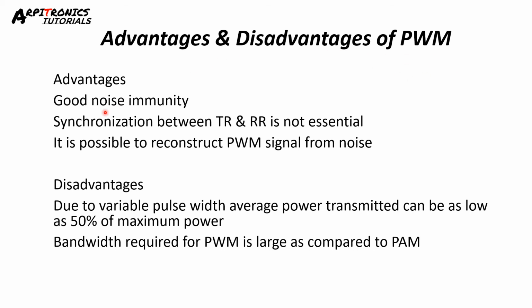Now, advantages and disadvantages of PWM. It has good noise immunity. Synchronization between transmitter and receiver is not essential. It is possible to reconstruct the PWM signal from noise. Disadvantages are: due to variable pulse width, the average power transmitted can be as low as 50% of the maximum power. And the second one is that the bandwidth required for PWM is large as compared to PAM.